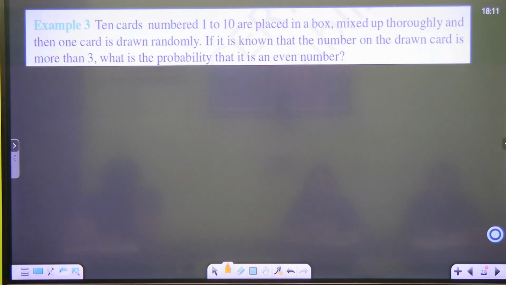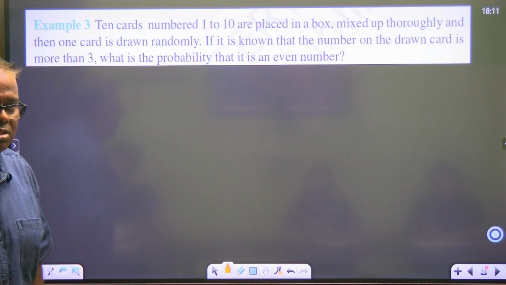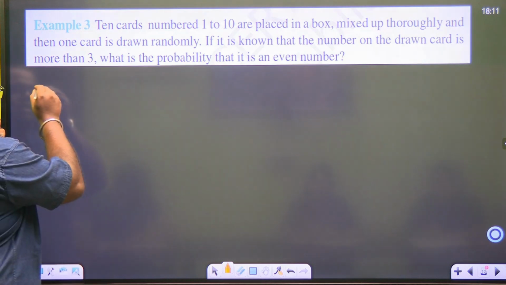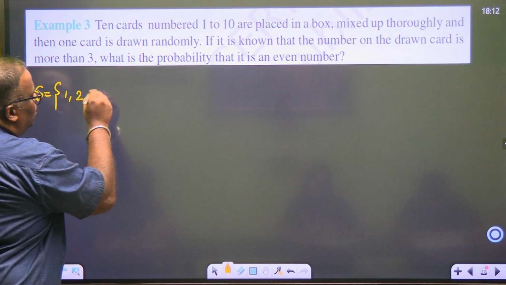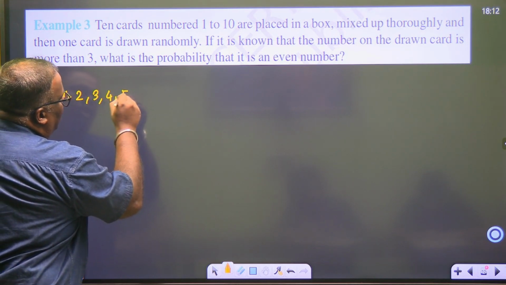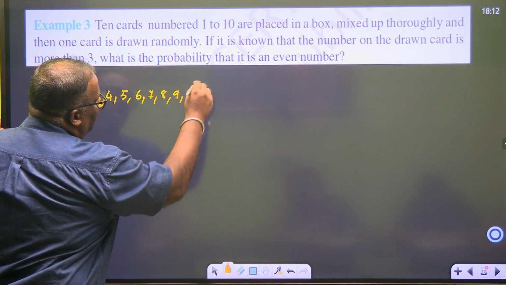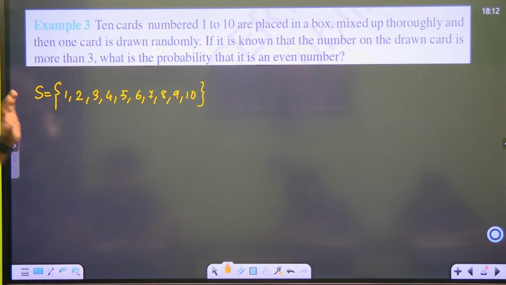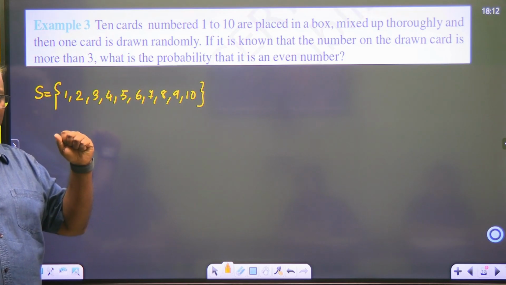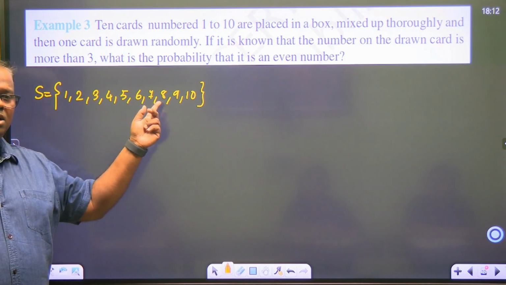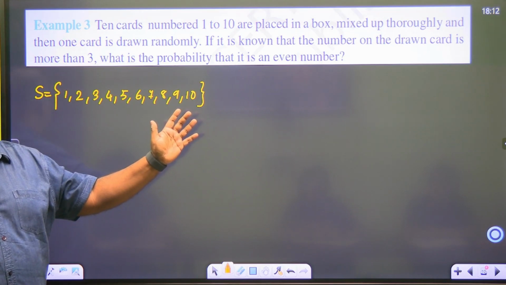10 cards numbered 1 to 10 are placed in a box. That means, how many cards are there in my sample space? 1 2 3 4 5 6 7 8 9 10. Let me talk a little bit of grade 11. Listen, if I pull out any one card, occurrence of 8 automatically means that the others cannot happen. Such events are known as mutually exclusive.